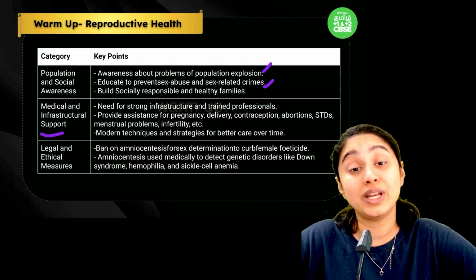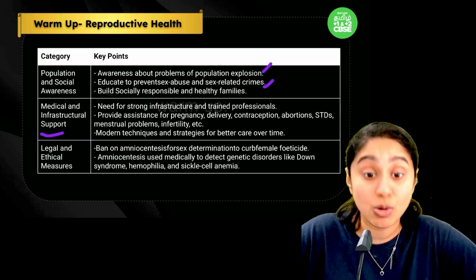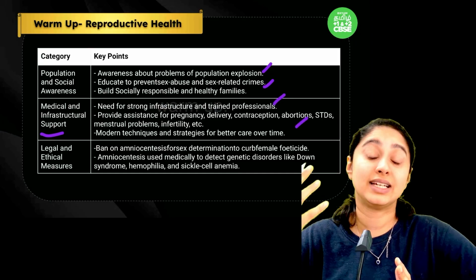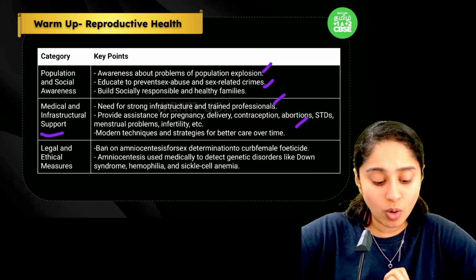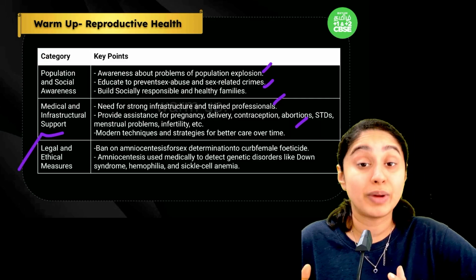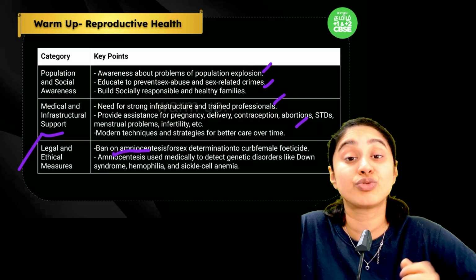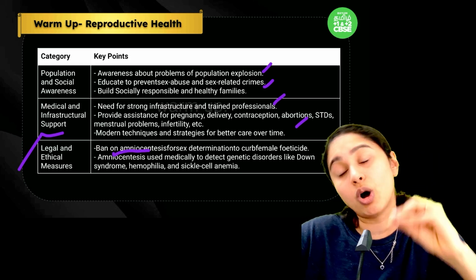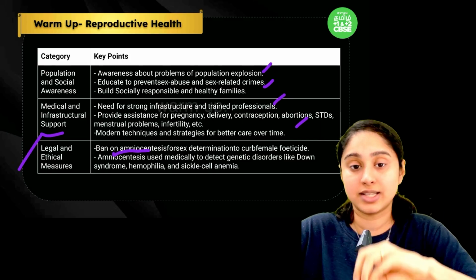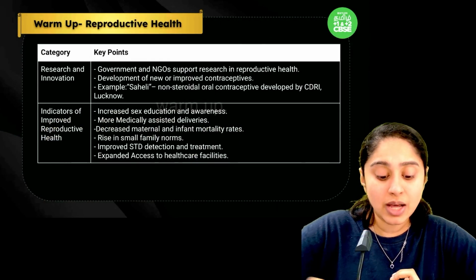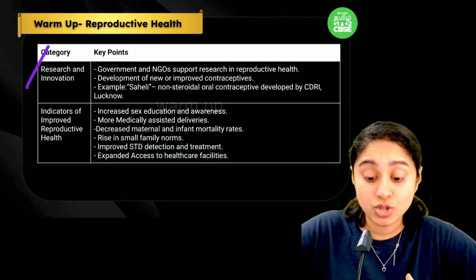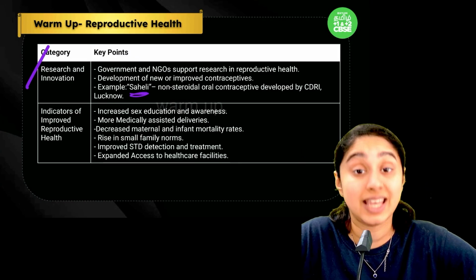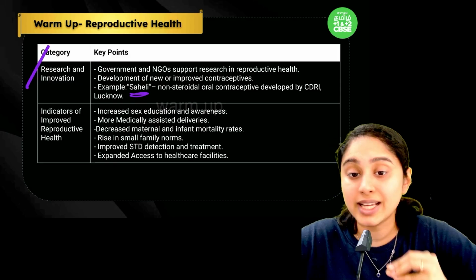Like I said, there are so many villages wherein children are being born inside the houses, which is not safe. So those kinds of things they are trying to advocate and make better over time. Also the legal and ethical measures that have to be taken. For example, amniocentesis being used for sex determination and then doing female feticide, aborting the baby because it's a girl. All this should not be done, and this check is done by the RCH. Now research and innovation is also a major thing. With RCH support, we have developed new drugs, for example Saheli, within India itself in the CDRI Lucknow.